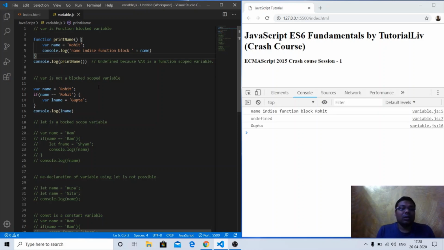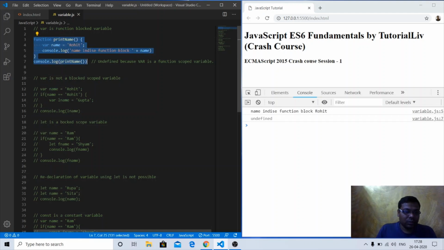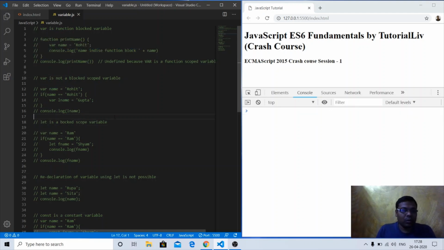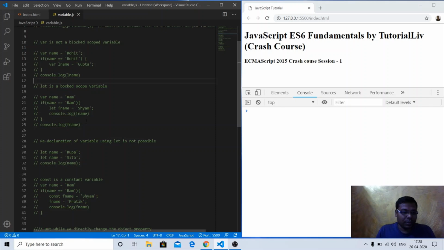Here let and const differ from var. Let and const are block scope variables. Let's see it with an example. Let me comment out this code so the output won't confuse us. To comment out, you can just press Ctrl K C.